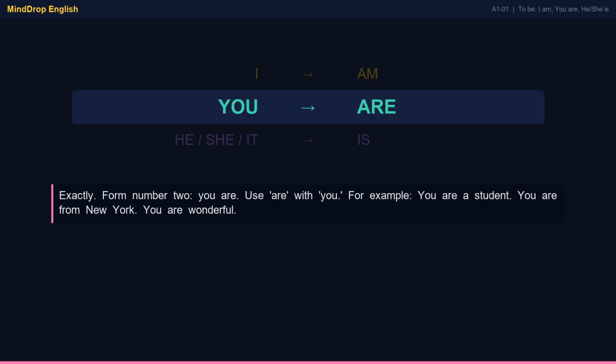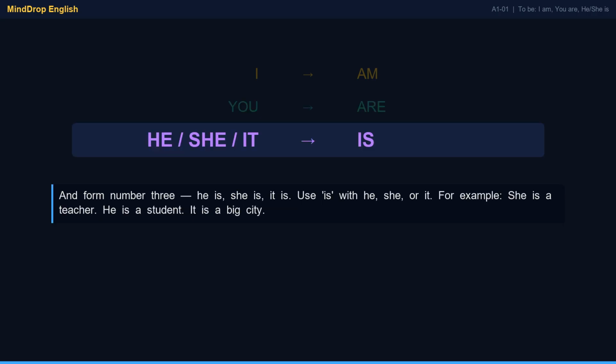Exactly. Form number 2. You are. Use are with you. For example, you are a student. You are from New York. You are wonderful. And form number 3, he is, she is, it is. Use is with he, she, or it. For example, she is a teacher. He is a student. It is a big city.